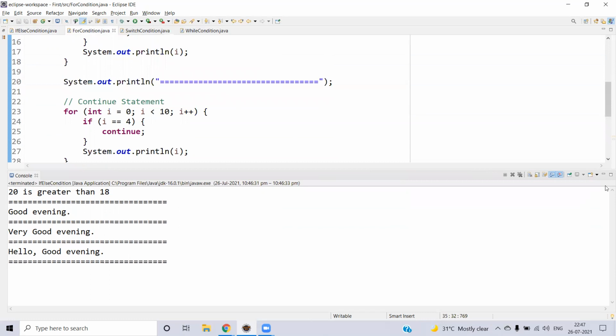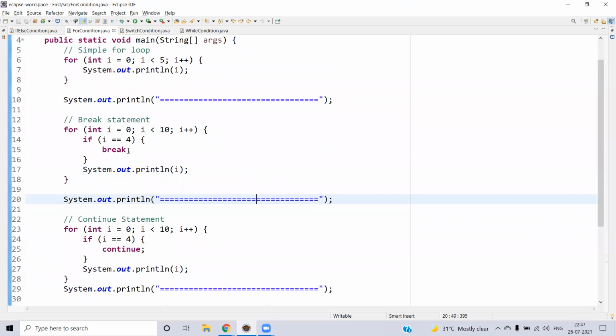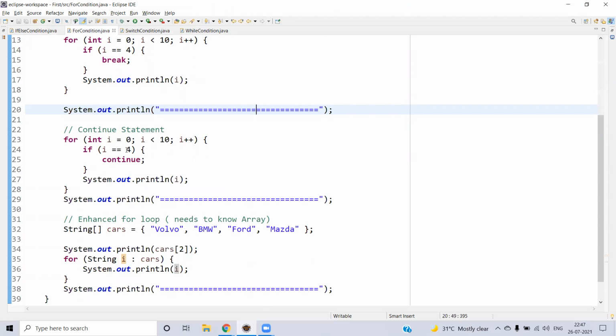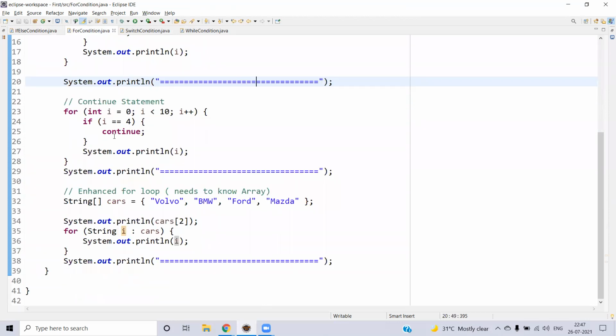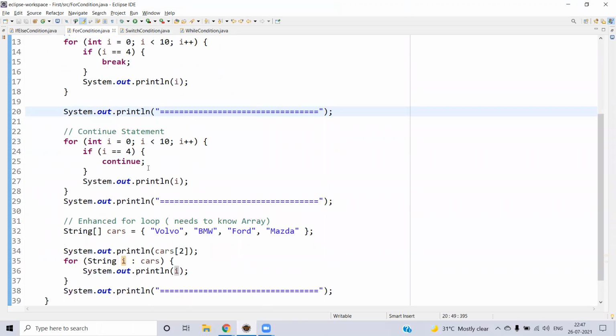Let's go into the for condition. Here we will be iterating through 0, 1, 2, 3, 4. Okay, fine. Here we will be iterating 0, 1, 2, 3, 4 will be skipped, 5, 6, 7 till that point it reaches the 9. And same here, continue statement. So sorry, here it is a break statement, right? So break means it will execute only till that point 4. So that means you can see 0, 1, 2, 3, that's all. Once it reaches the 4, it will just break the statement, it will come out. Whereas continue, it will continue until it reaches the 9 value.